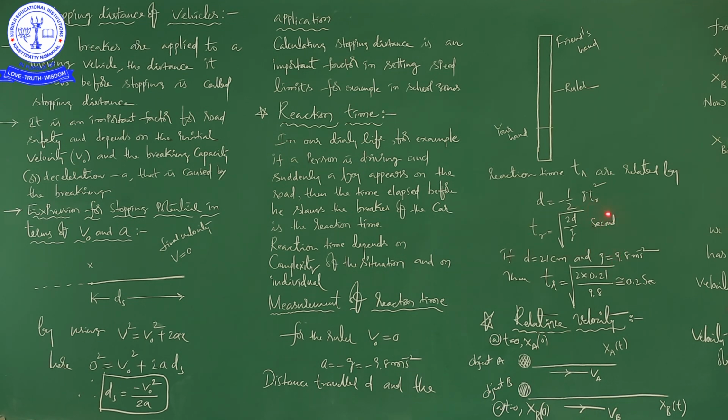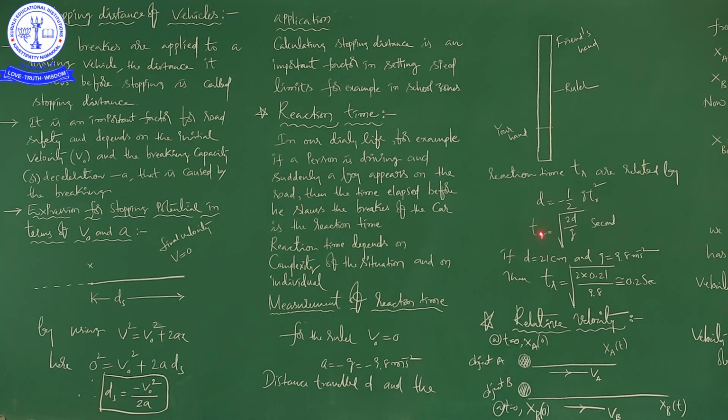So this is the expression for reaction time in terms of the distance traveled by the object and acceleration due to gravity. Obviously, acceleration due to gravity is constant at one particular place. But if the distance traveled by the object is more, it automatically means it takes more time to react.